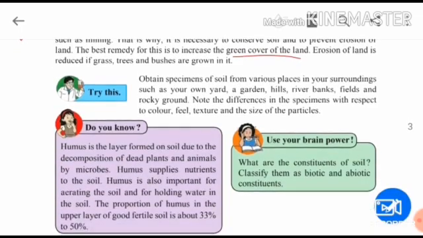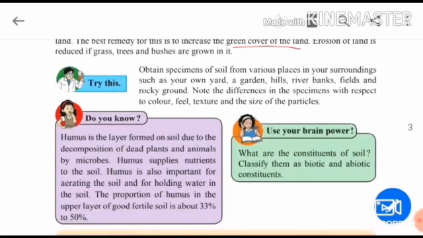Now children, you have to obtain some specimens. This is an activity, so I'm not just reading it. Obtain specimens of soil from various places in your surroundings. You have to go to different places for collecting these soils. Some samples you have to collect from your own yard. If you have a garden, you can collect it from there.